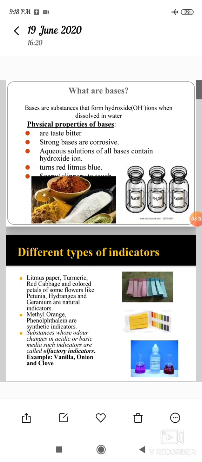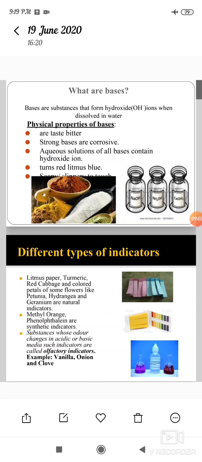Olfactory indicators are substances whose odor changes in acidic or basic media. Odor means smell. Such indicators are called olfactory indicators. Vanilla, onion, and clove are examples of olfactory indicators.